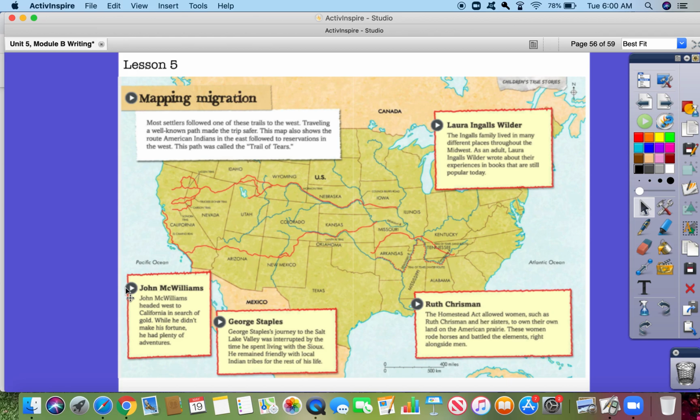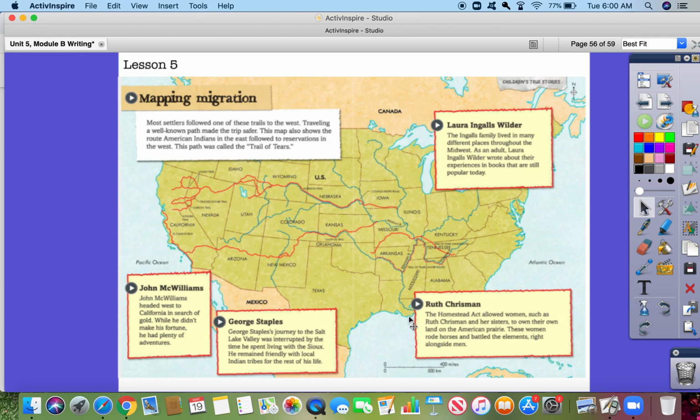John McWilliams. John McWilliams headed west to California in search of gold. While he didn't make his fortune, he had plenty of adventures. George Staples. George Staples' journey to the Salt Lake Valley was interrupted by the time he spent living with the Sioux. He remained friendly with local Indian tribes for the rest of his life. Ruth Chrisman.